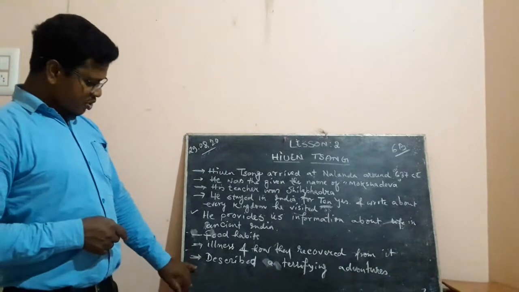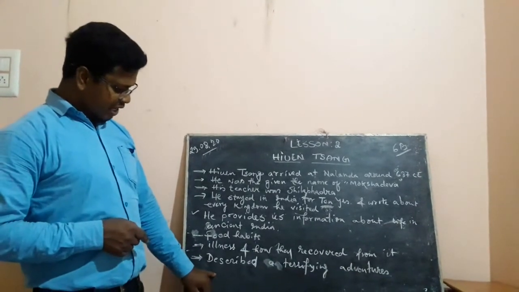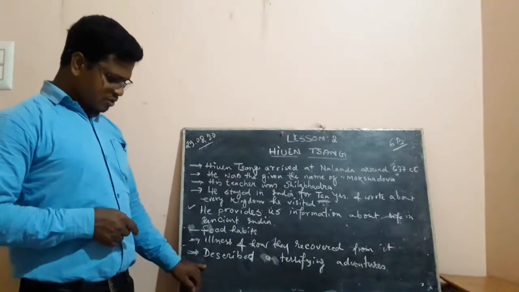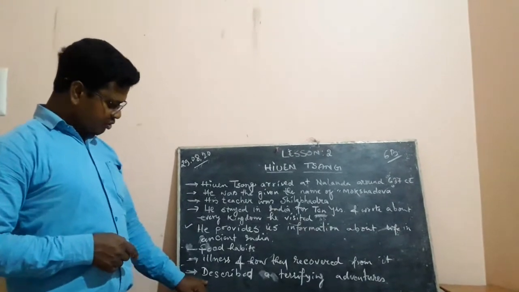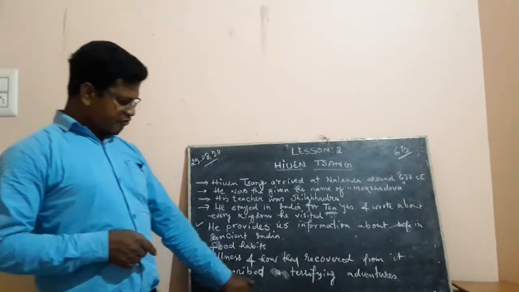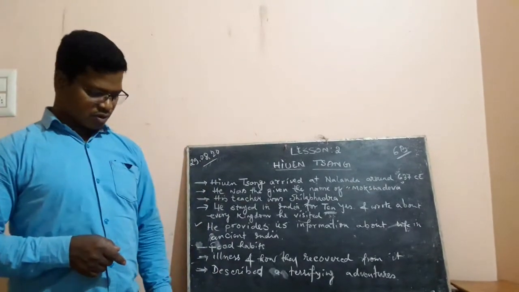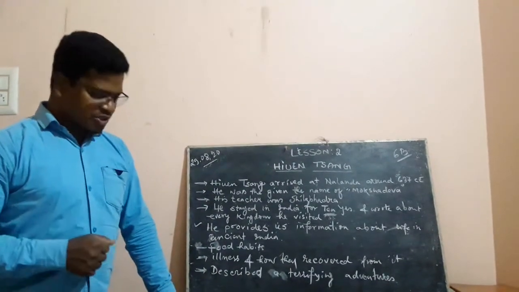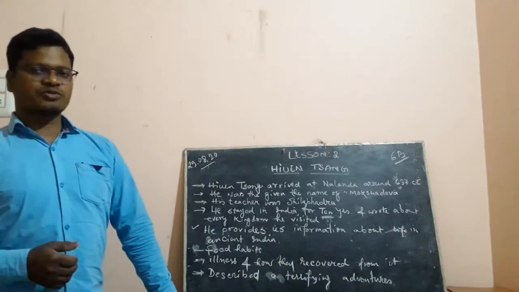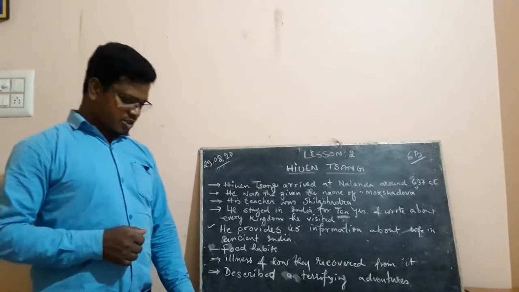Then towards the end, the author has described the terrifying adventures of Yuan. So these are the things which we need to see from the lesson.